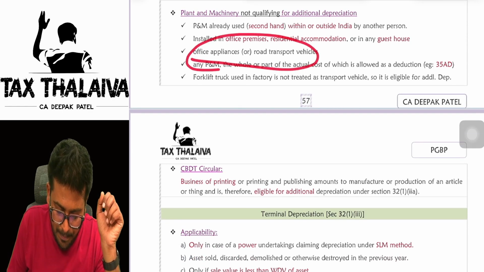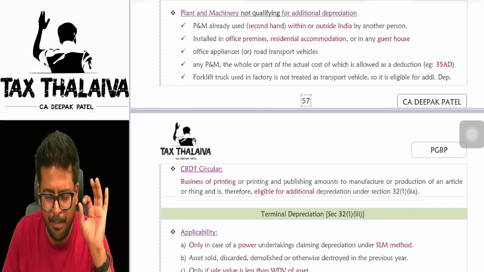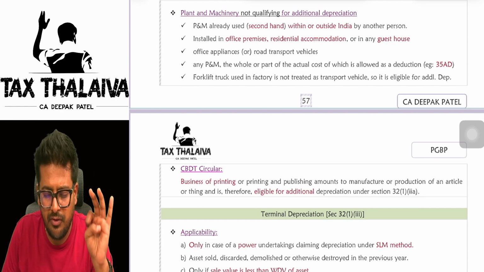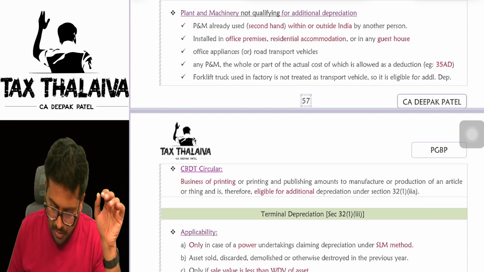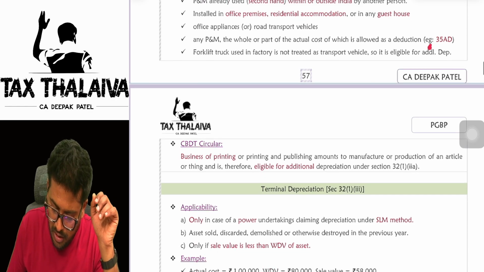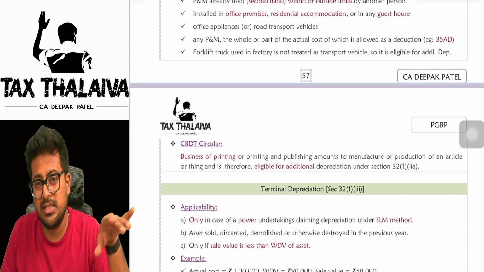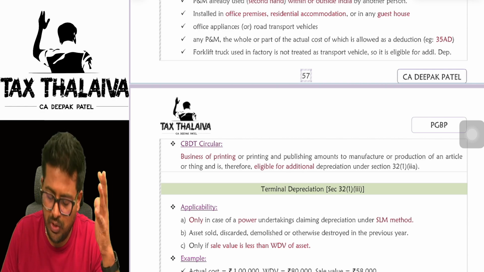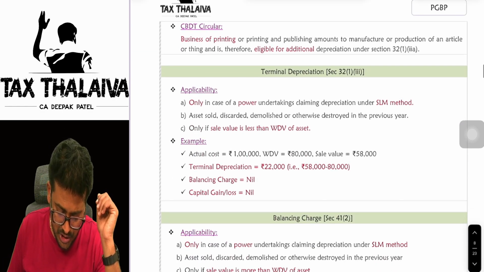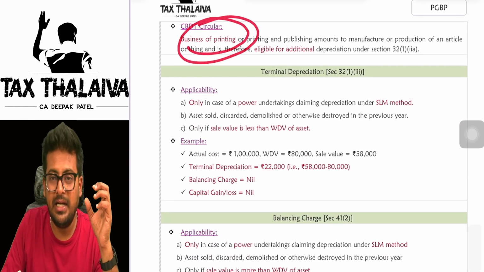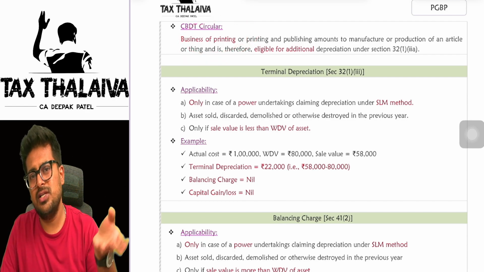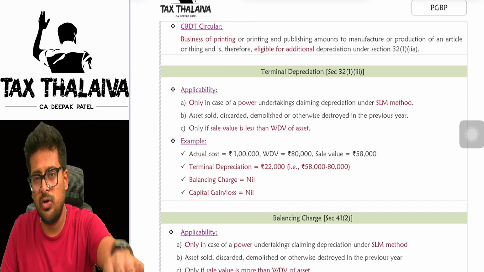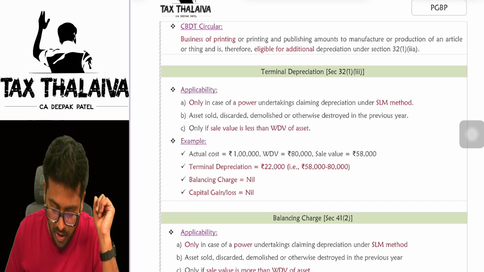If those are office appliances or road vehicles, simple. Use the plant and machinery for manufacturing purpose, you are eligible. That's all. If your asset has already claimed deduction under section 35AD, you cannot claim additional depreciation. Business of printing is also treated as a manufacturing business. You can also claim additional depreciation on that.